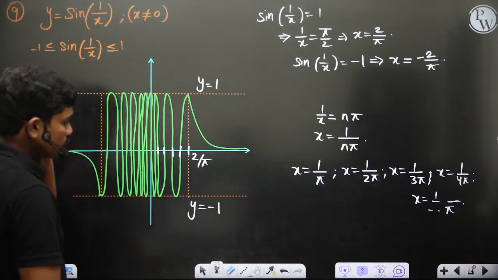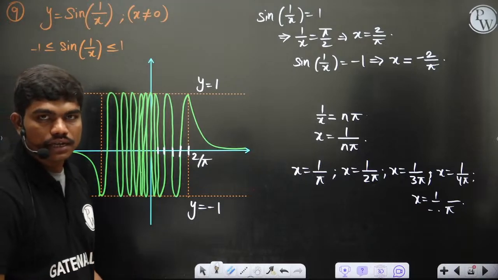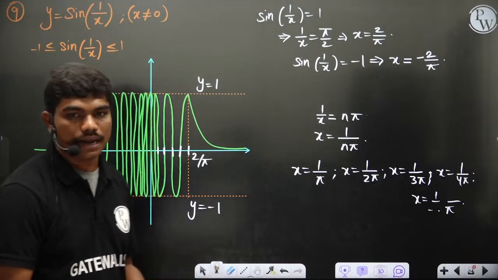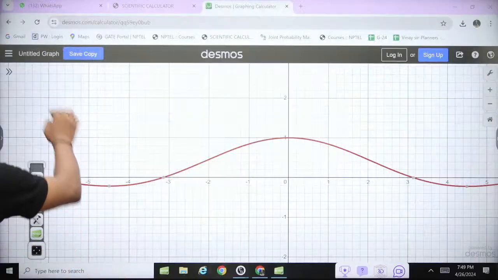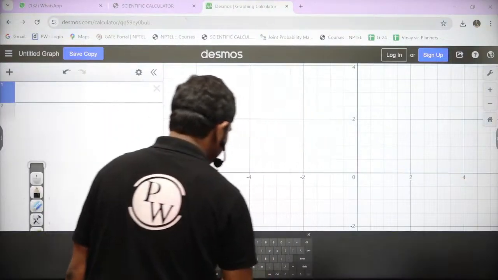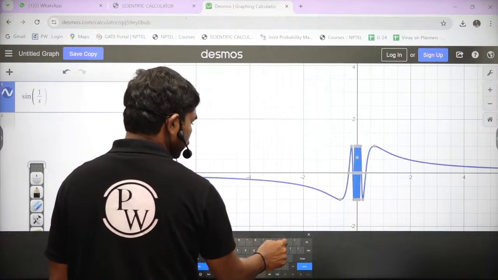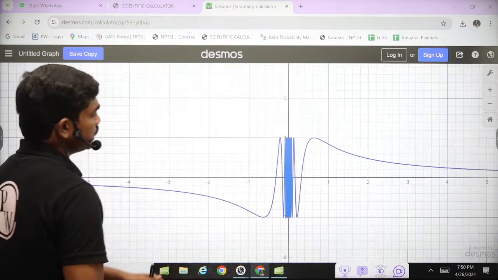Then with increase in time, the spacing between the nodes increases. So wavelength actually increases with time. Clear? Now let's see, I'll plot sine 1 by x and show you. So if you see, maybe this is the graph, this is what exactly I tried to replicate.